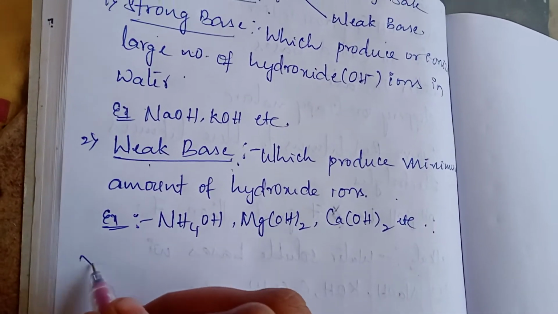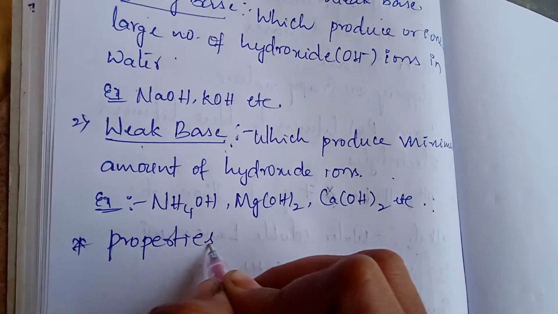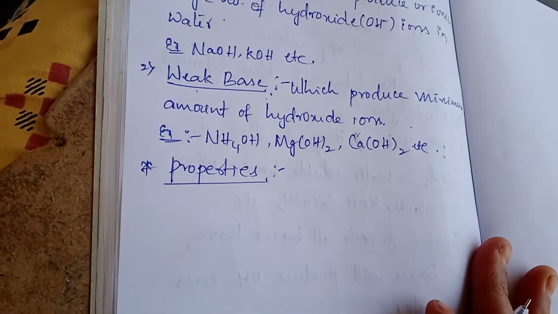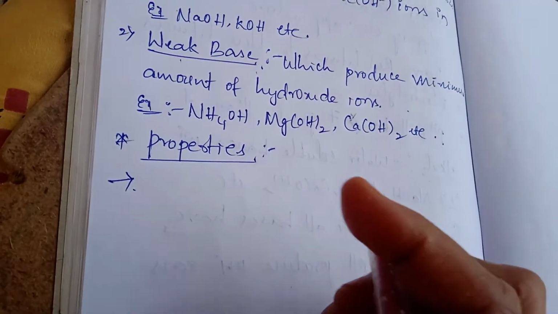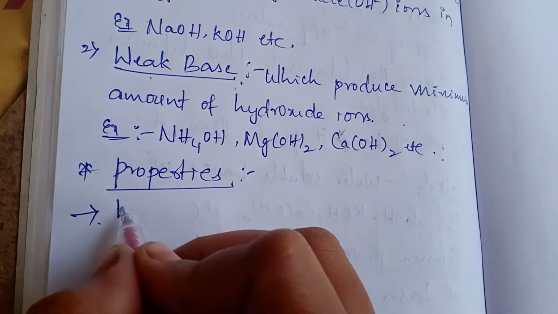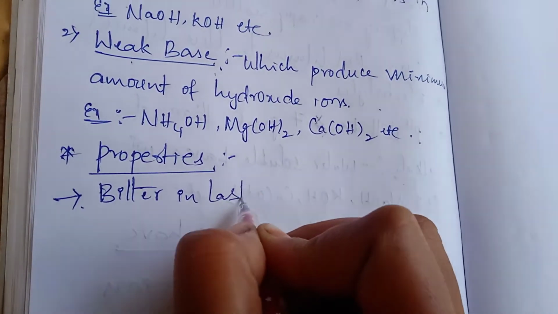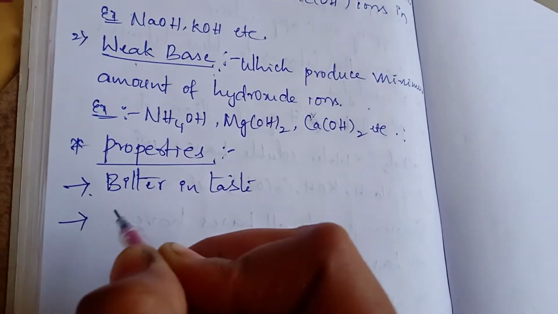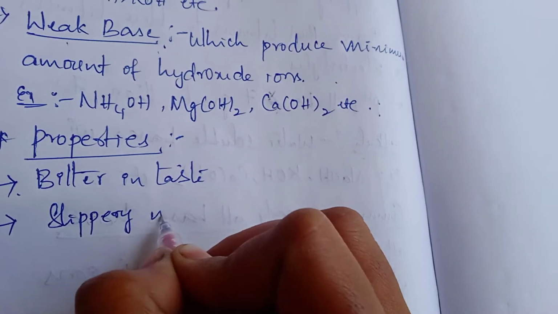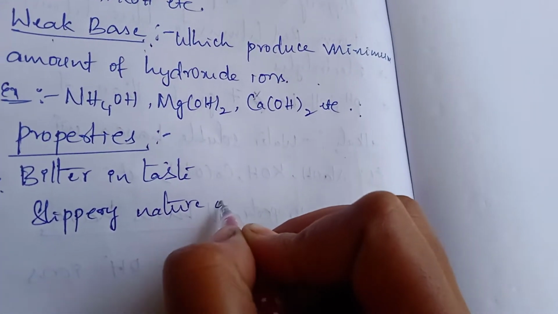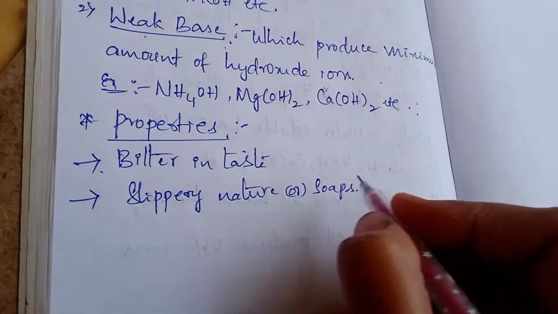Now let us discuss about properties of bases. What are the properties of bases? First property, already we discussed, bases are bitter in taste. Bases have slippery nature. Slippery nature means it's soapy. Best example, soaps. Soaps are bases.